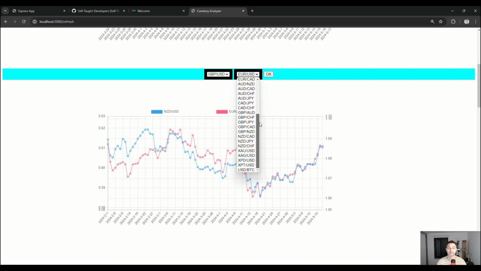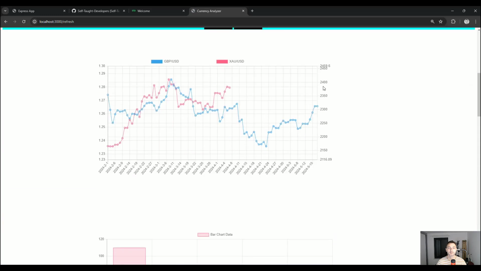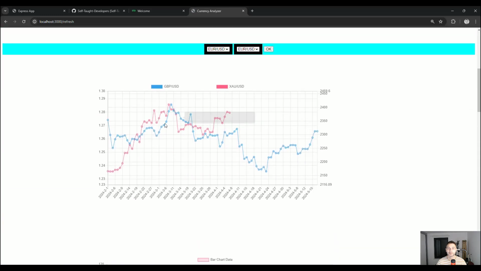I have added several of them. For example, let's check gold, click OK. It reloads and shows you the data. Now you can see what the correlation is between GBPUSD and gold against the US dollar.